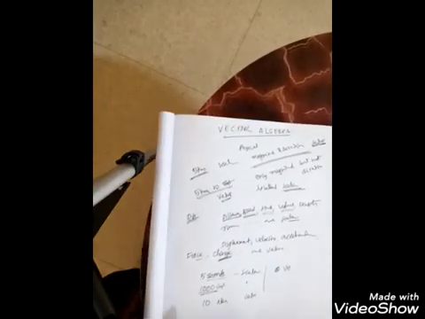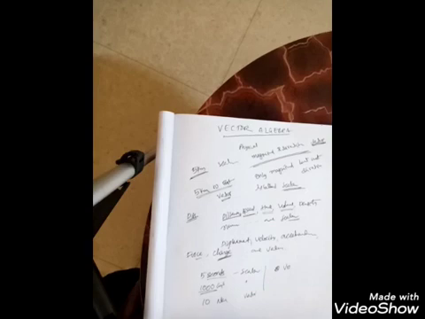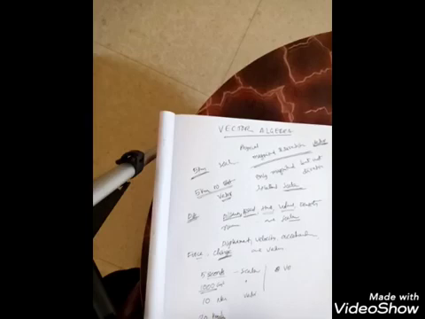Next example here, observe: 30 kilometers per hour. There is nothing given about direction. Kilometers per hour is the unit of speed as well as velocity. But here it is only 30 kmph, not towards east or towards north. That means there is no direction, only magnitude. That's why it is a scalar.